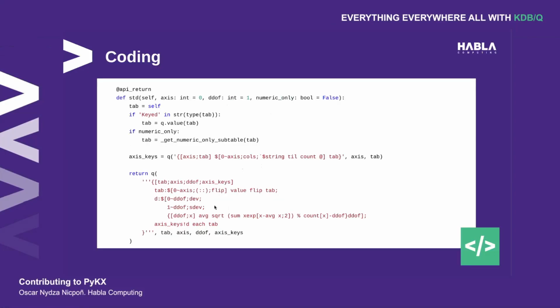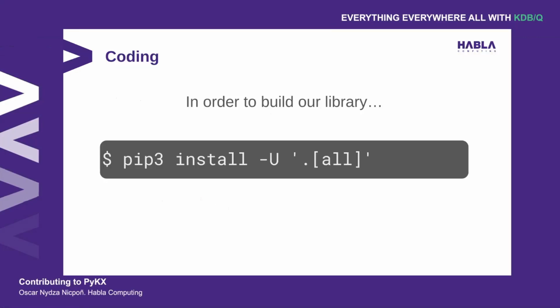So this is our code. I'm going to explain everything in a minute. It looks like a lot, but hopefully it will be clear at the end of these slides. But first off, I need to build the library. And since it's going to take a couple of minutes, I'm going to go ahead and build it right now. And in the meantime, we'll come back to the slides and I'll explain everything. And hopefully by the end, the library will be built.